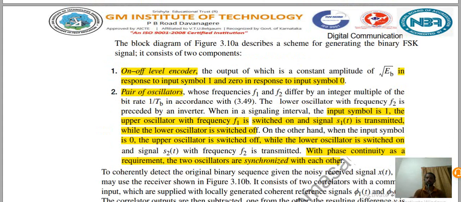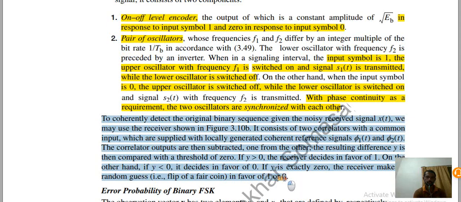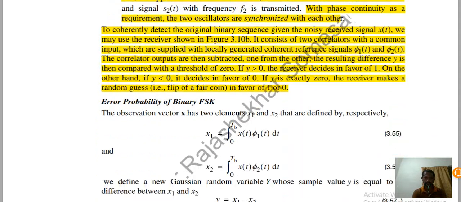This is the description of the transmitter, and the lower part is the description of the receiver part. Just go through what I have explained.